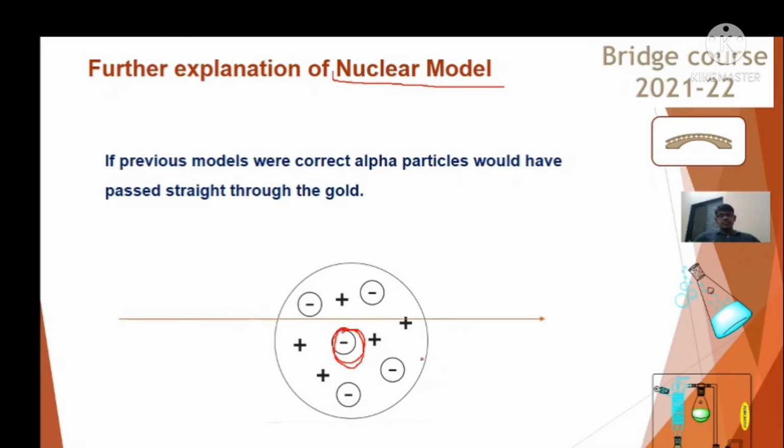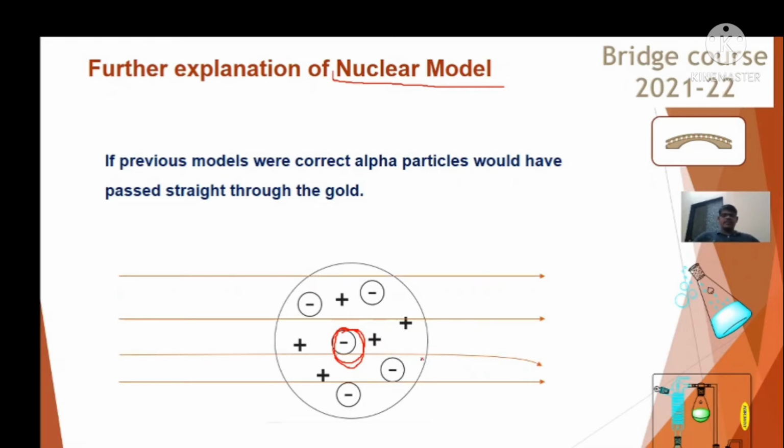Now, these are the findings. So there is a bit of deflection. We can see in this particular diagram that most of the alpha particles, suppose these red arrows are the directions of the alpha particles. If the previous models were correct, there would be very little, negligible deflection in the direction of the alpha particle.